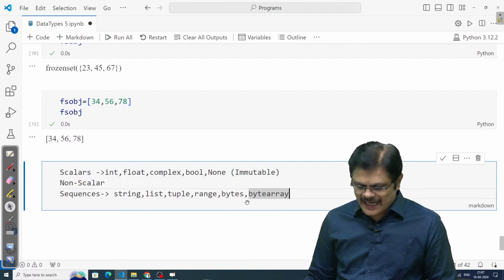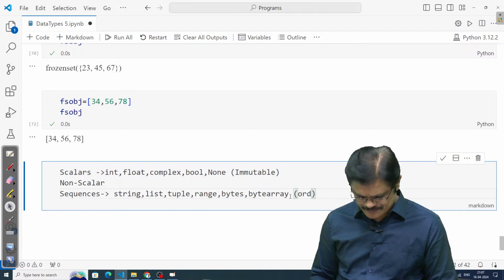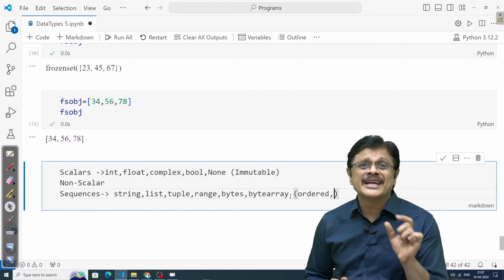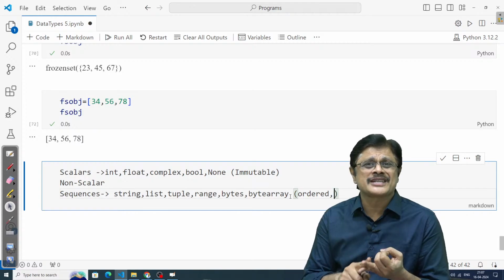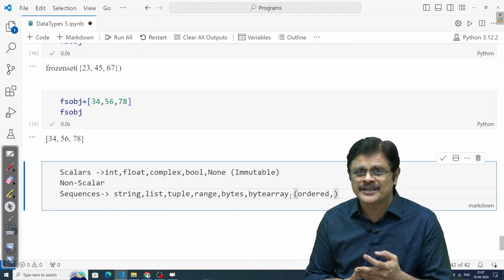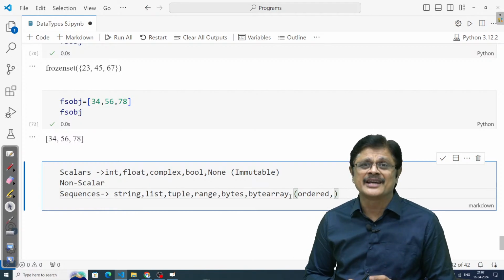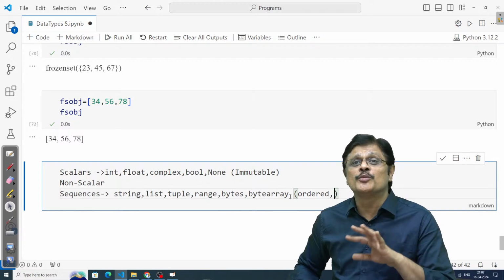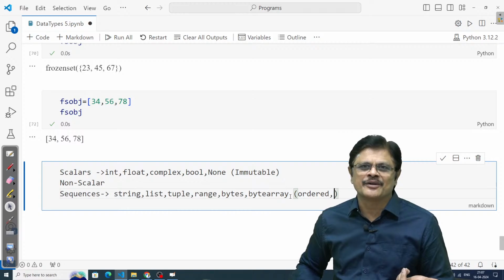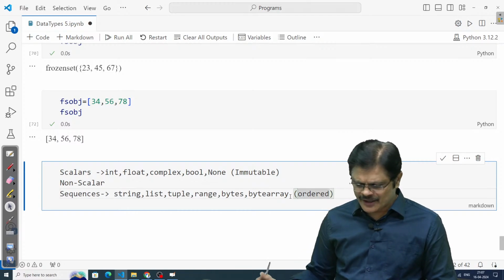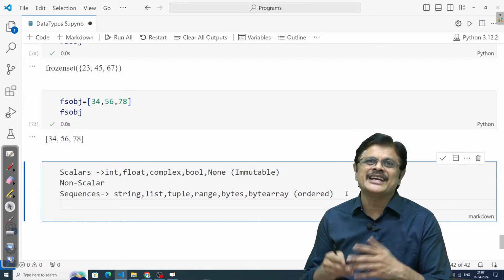And when you consider sequences, mainly they are ordered. They are ordered by the indices using indexing. That is, you can use the indexing operator, you can use the slicing operator, the extended slicing operator. Then after ordered, whether they are mutable or immutable, you have to check whether they are having heterogeneous or homogeneous type of elements. We need to understand whether they can have duplicate elements or not. Mainly they are all ordered. That's why sequencing means ordering, sir. Here they are sequenced by the indices.